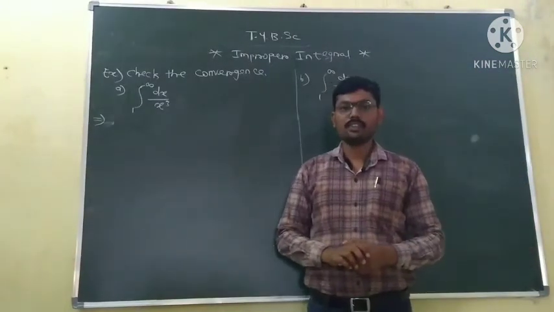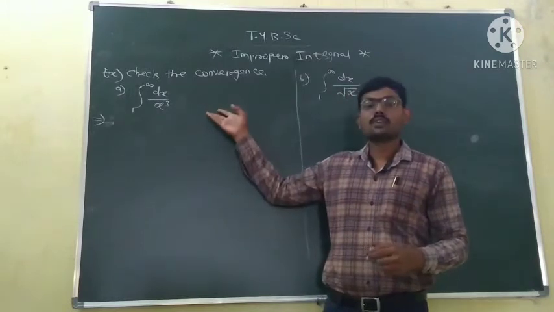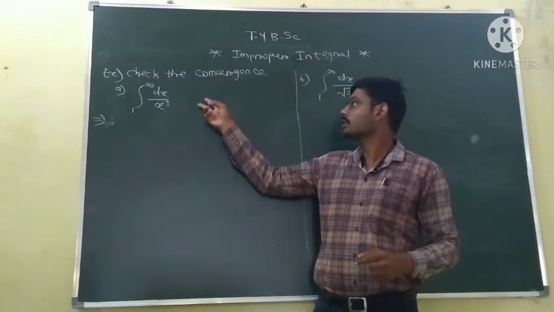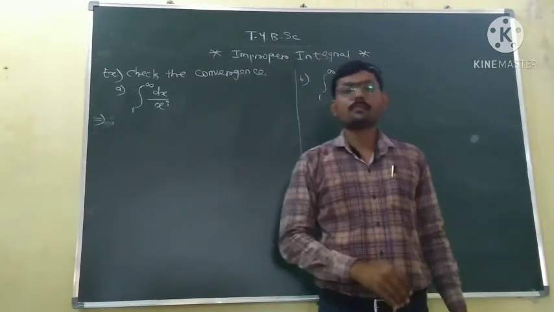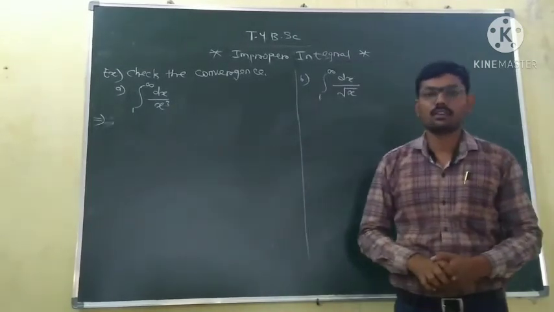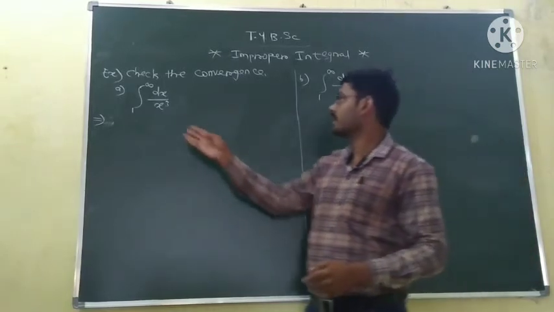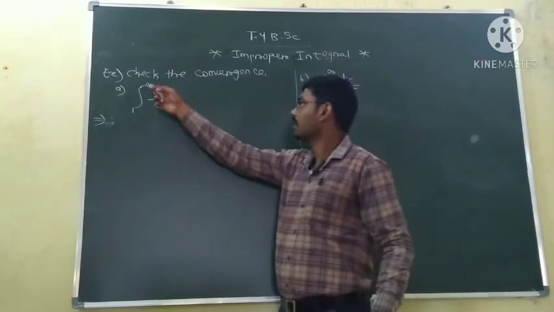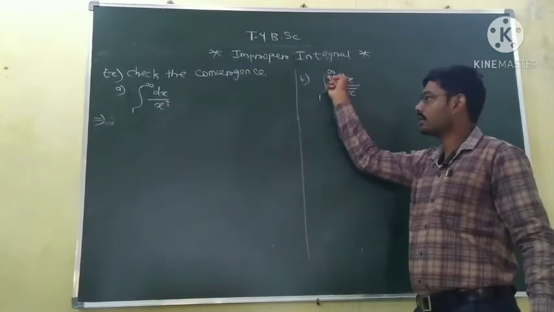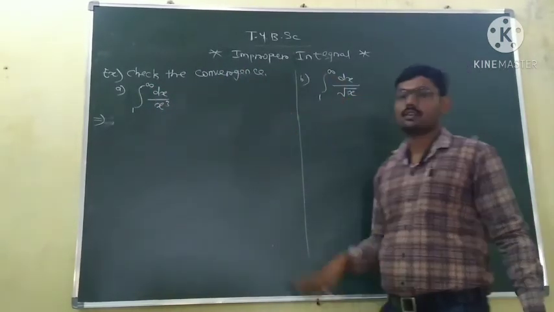Based on this definition, we will now solve these two problems in which we have to check whether the given improper integral is convergent or not. We can see that these are improper integrals of type A, because only the limits are infinite and the functions are bounded.